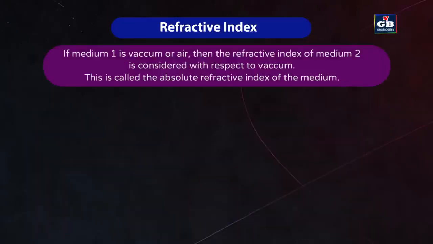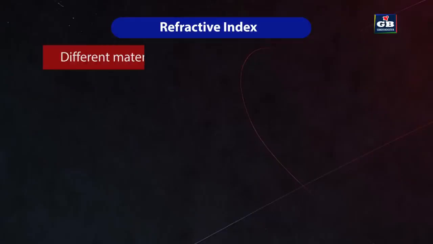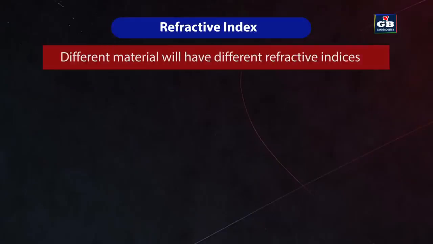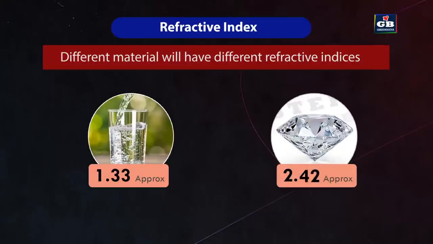If medium 1 is vacuum or air, then the refractive index of medium 2 is considered with respect to vacuum. This is called the absolute refractive index of the medium. It is simply represented as n2. If c is the speed of light in air and v is the speed of light in the medium, then the refractive index of the medium nm is given by nm = speed of light in air / speed of light in medium, that is c / v. Different materials have different refractive indices. For example, the refractive index of water is approximately 1.33, while the refractive index of diamond is approximately 2.42.